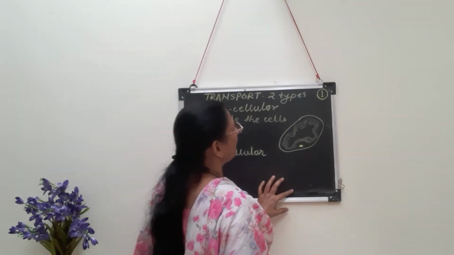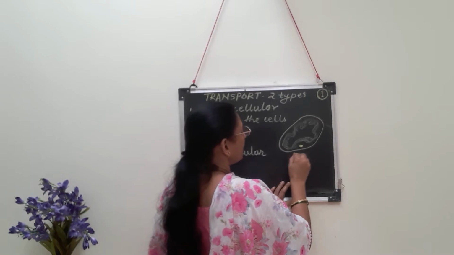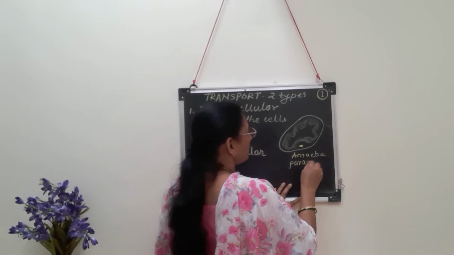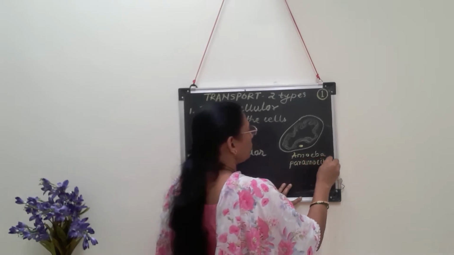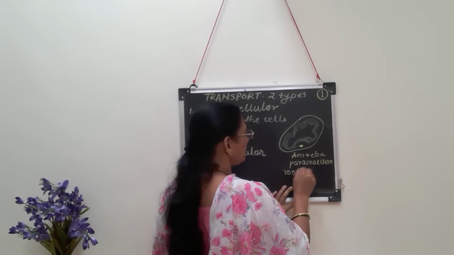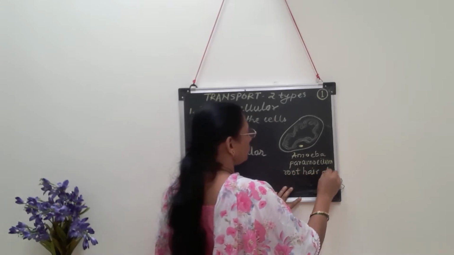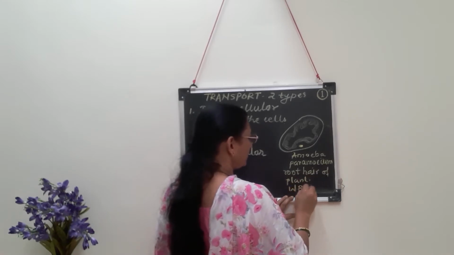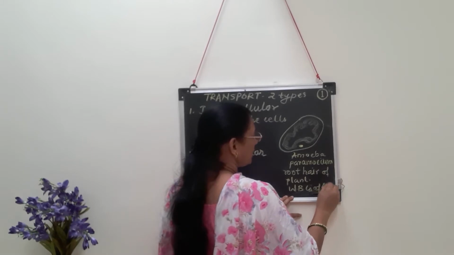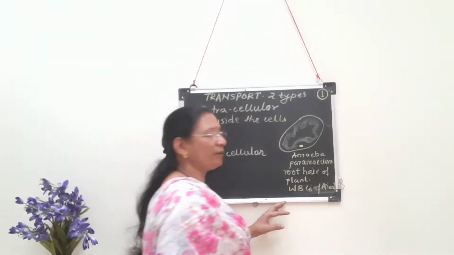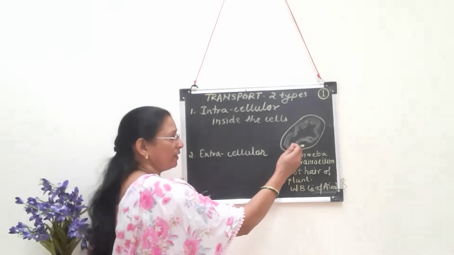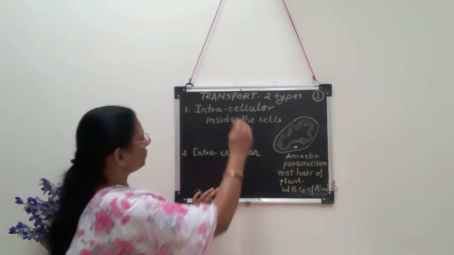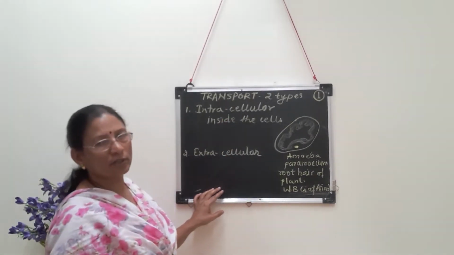This cyclosis movement can be seen in amoeba, as I said, in paramecium, in root hair of the plant cells, and in WBC, that is white blood corpuscles of animals. These are the examples showing intracellular circulation because of cyclosis movement of the cytoplasm. Okay, so this is for intracellular transportation.